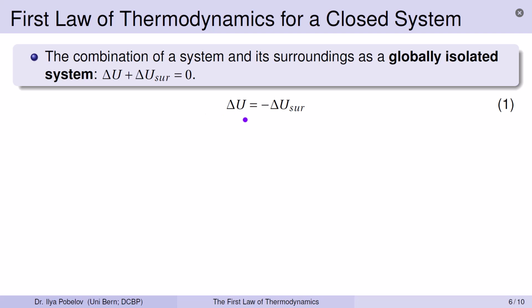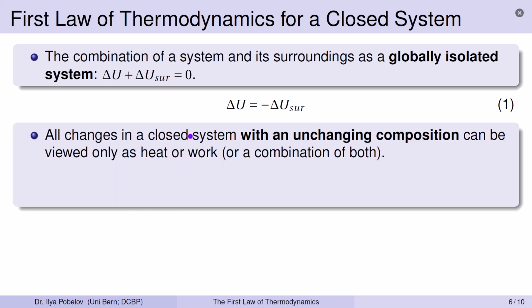It means that for a closed system, the change in its internal energy, delta U, is the negative of the change in the internal energy of the surroundings, delta U sur. How can we alter the internal energy of a system?